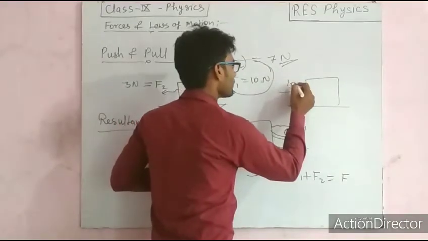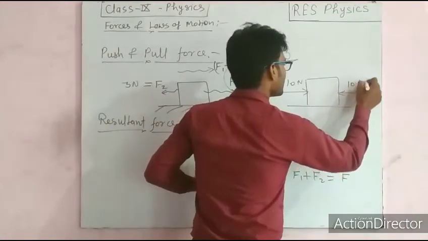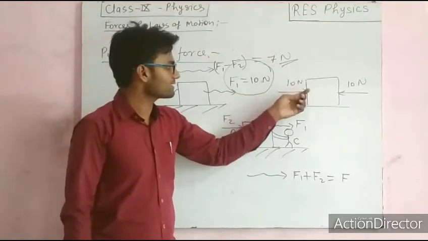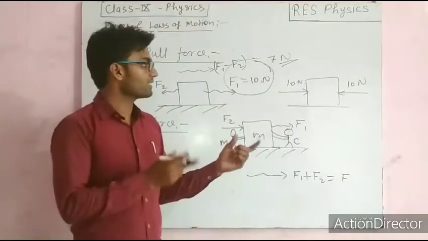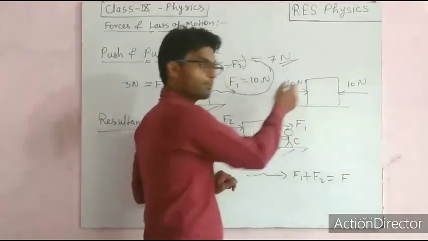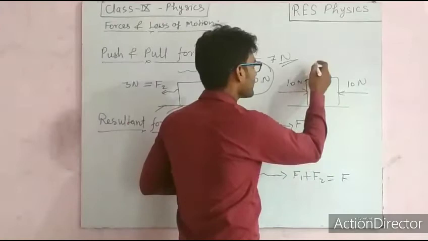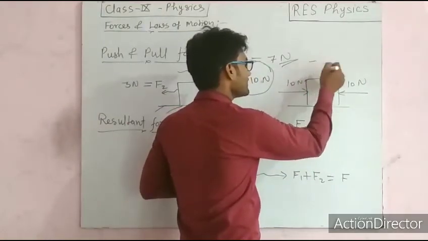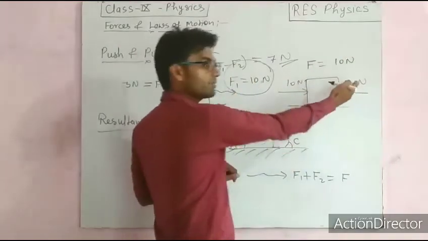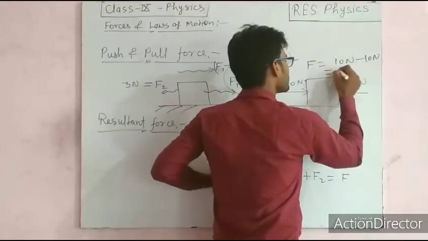Suppose 10 Newton force is applied in this direction and 10 Newton force is applied in the opposite direction. Now what will happen? From both directions equal forces are applied, but the directions are opposite. So what will happen with this object? This object will not move, right? That means the net force F is, suppose this is plus 10 Newton, but this force is in the opposite direction, so minus 10 Newton, that is equal to 0 Newton.